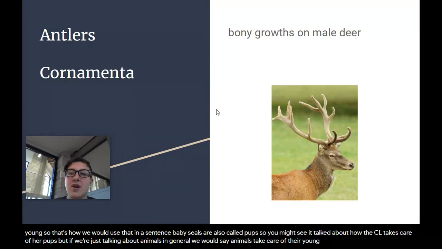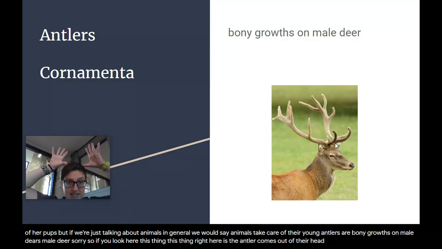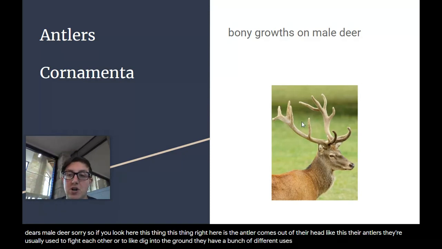Antlers. Antlers are bony growths on male deer. So if you look here, this thing right here is the antler. It comes out of their head like this. They're usually used to fight each other or to dig into the ground. They have a bunch of different uses. These are called antlers.